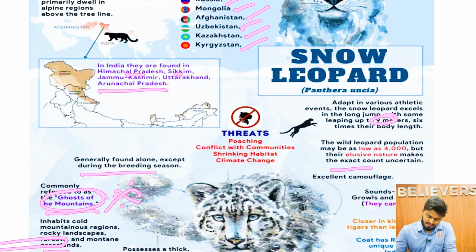Next, their sounds are hisses, growls, and meows. They can't roar like a lion or tiger, and are closer in kinship to tigers than leopards. The coat has rosettes unique to each individual, so each individual can be identified based on these marks, similar to how the stripes on tigers are unique to each tiger. Okay, this is the basic profile of the snow leopard.